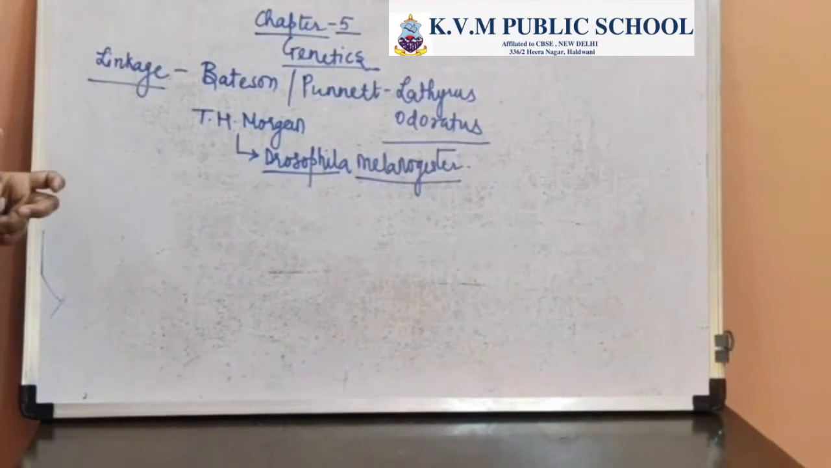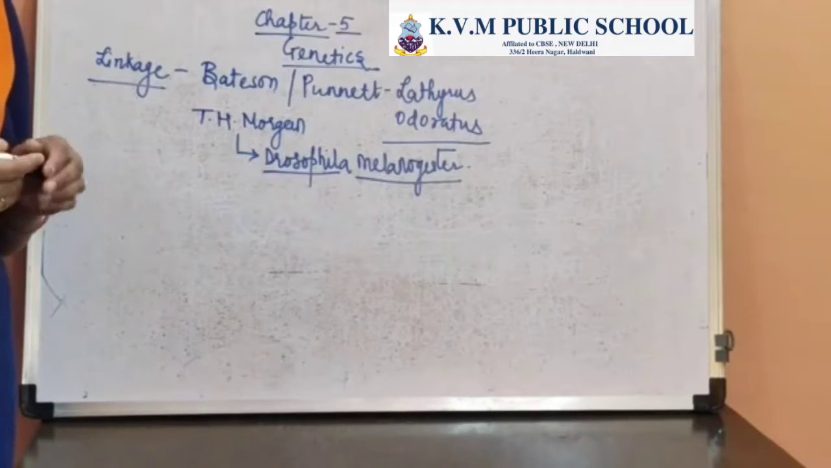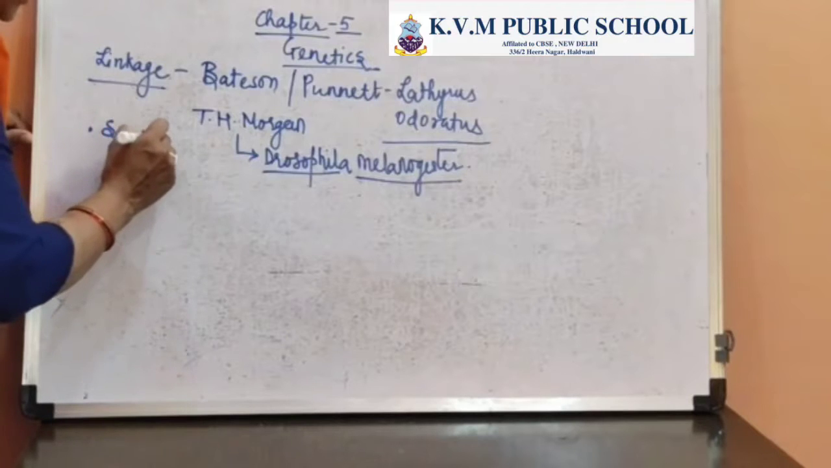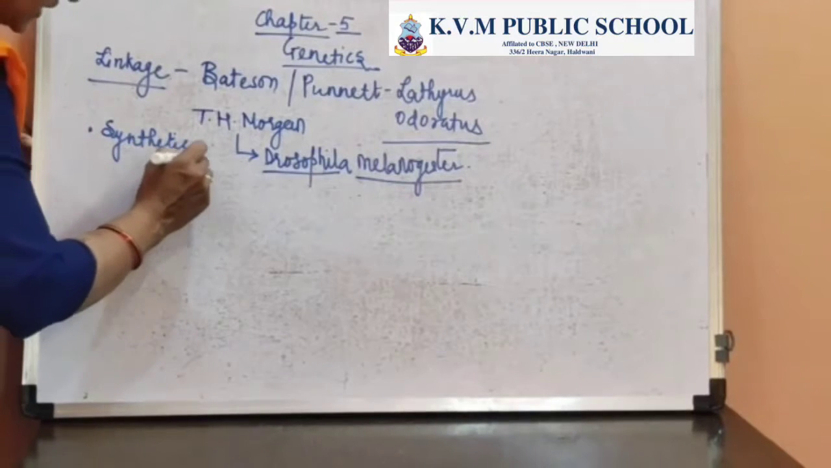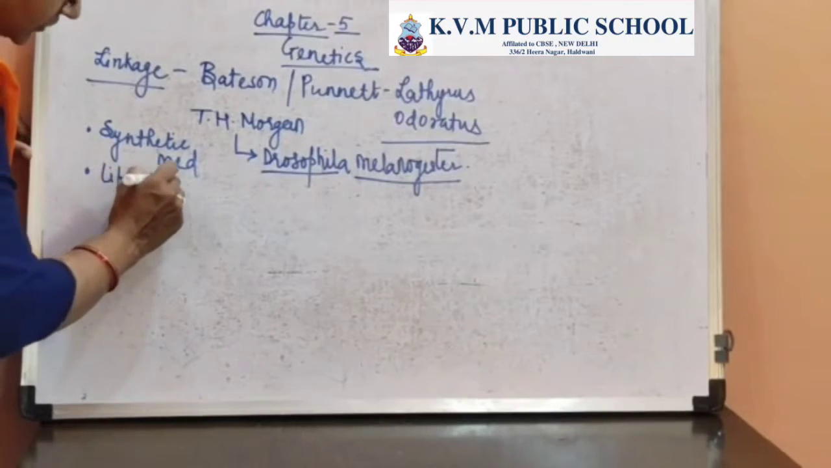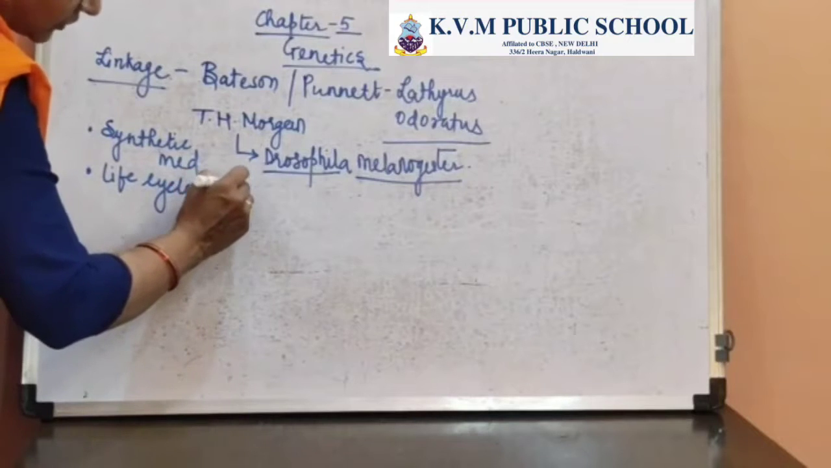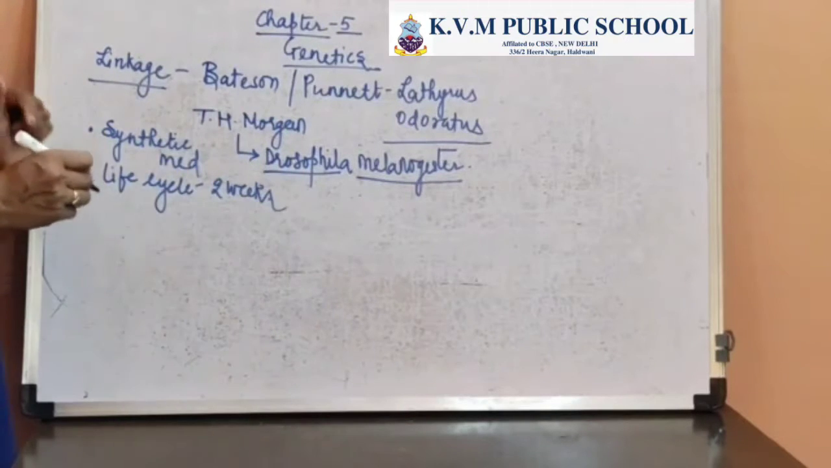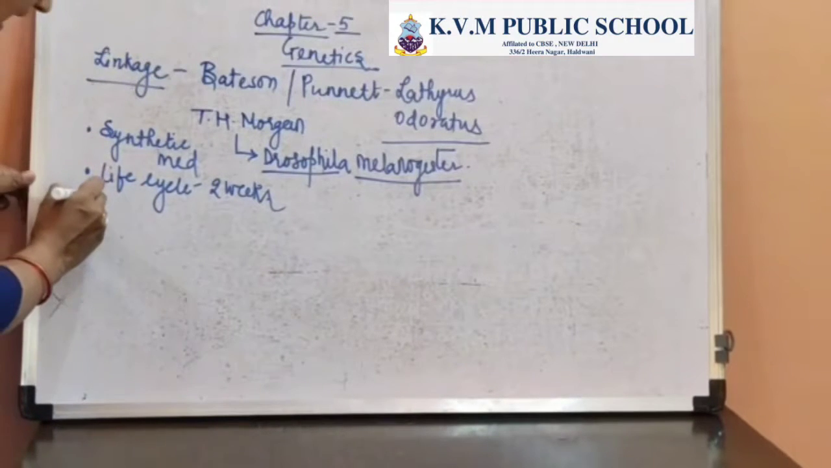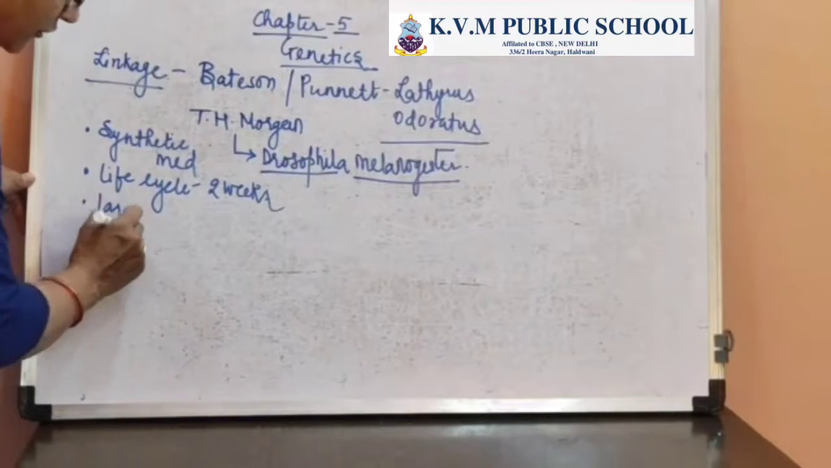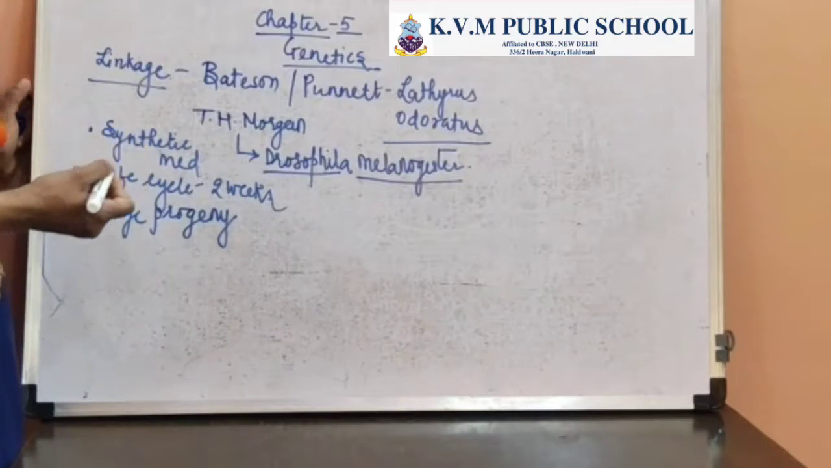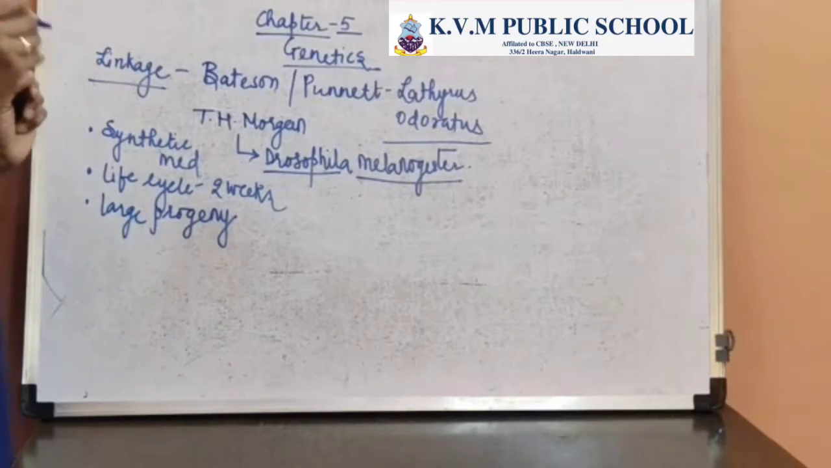Now, why did he use Drosophila melanogaster for his experiment? The reason being that they could be easily grown on a synthetic medium. The life cycle was very short, just 2 weeks. So we could carry out the study of the progeny, the inheritance of traits, very easily because of the short life cycle. They produced a large number of progeny, and therefore that facilitated the easy study by Thomas Hunt Morgan.